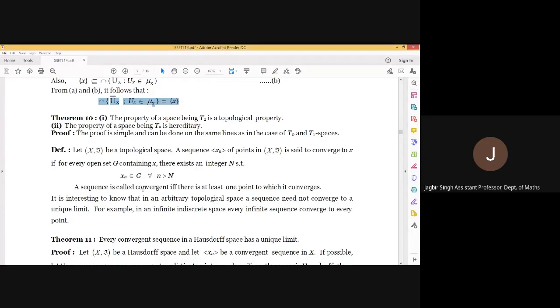In the next theorem we are going to prove the necessary condition for a sequence to have a unique limit. The result is that every convergent sequence in a Hausdorff space has a unique limit. That is, if the space is T2, then the limit will be unique. And yesterday we proved that R is a T2 space.